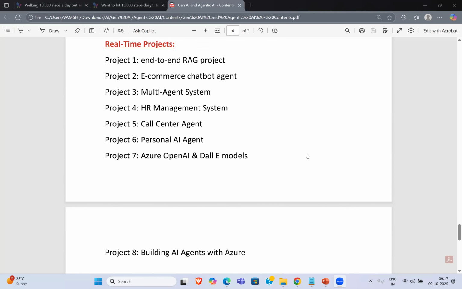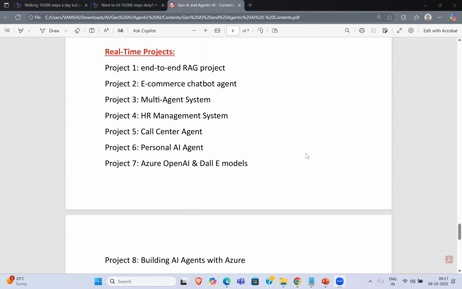I connected with my senior, who is working in Azure Foundry most of the time. He's not using a notebook at all. See, in Azure Foundry you have everything: Azure Machine Learning Studio, Azure OpenAI, Azure NLP studios. I'm working with Azure myself, so that is what I'm able to tell you. Previously it was Azure AI Studio, but now they have renamed it to Azure AI Foundry.